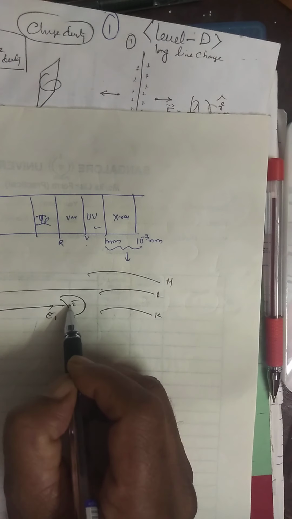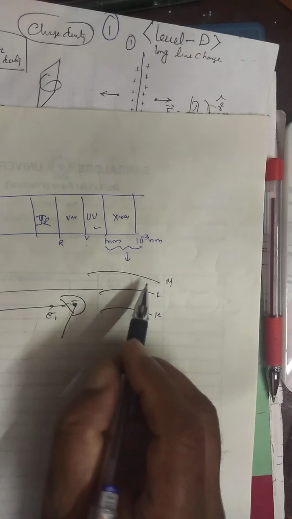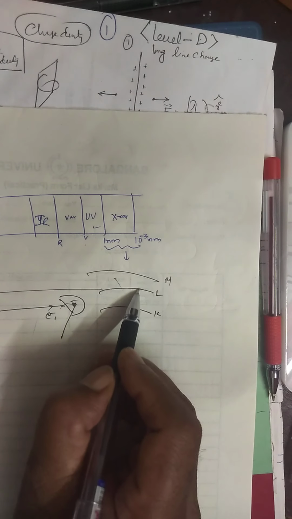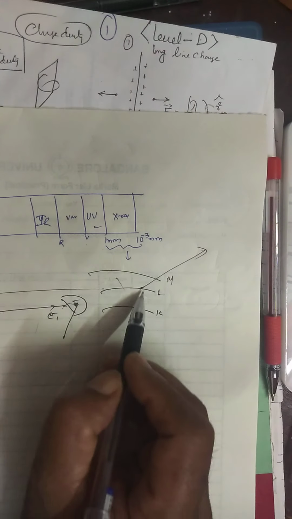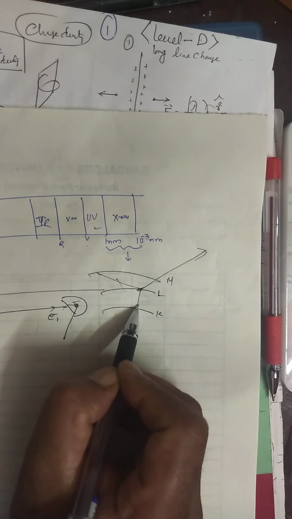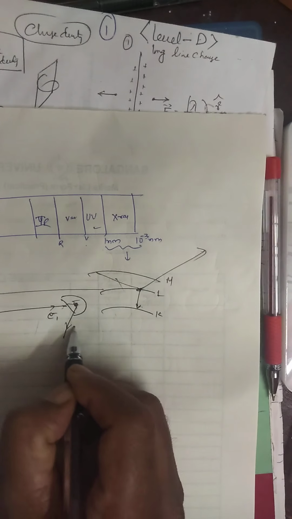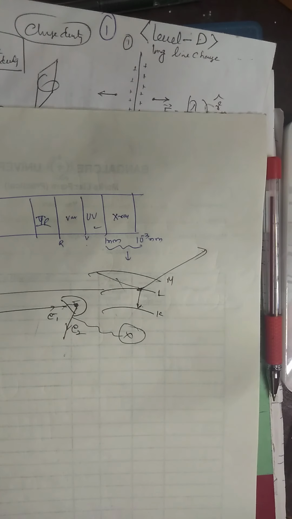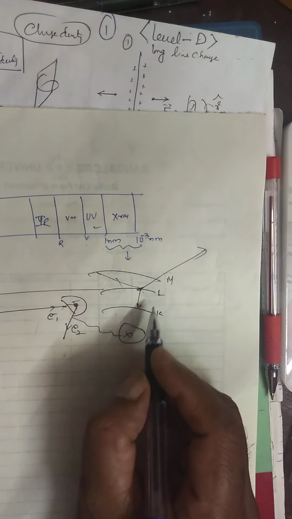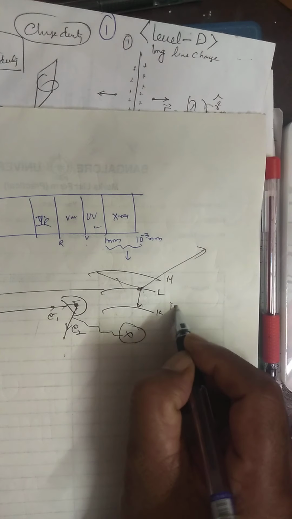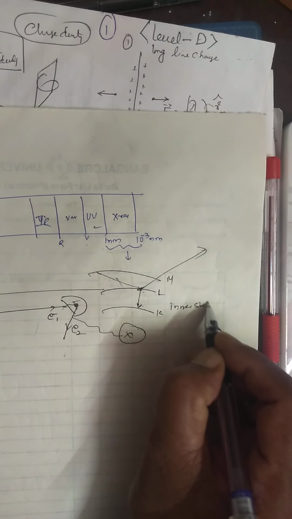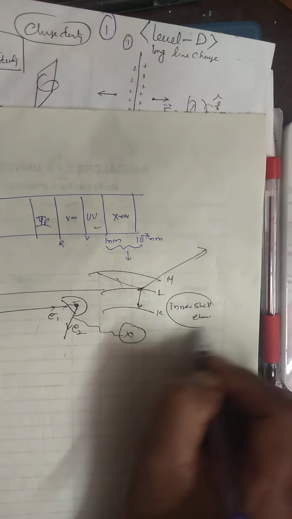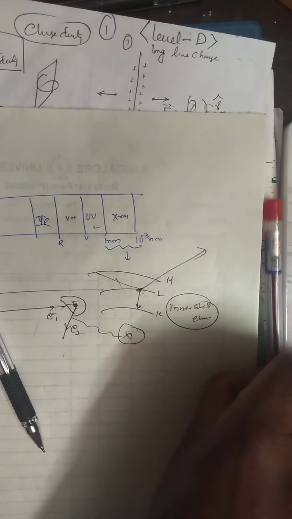It will go and hit the K shell electron of the atom, and that electron will be knocked out. Then another electron falls down to fill it, and X-ray is emitted. Here also, inner shell electron transition gives X-rays.